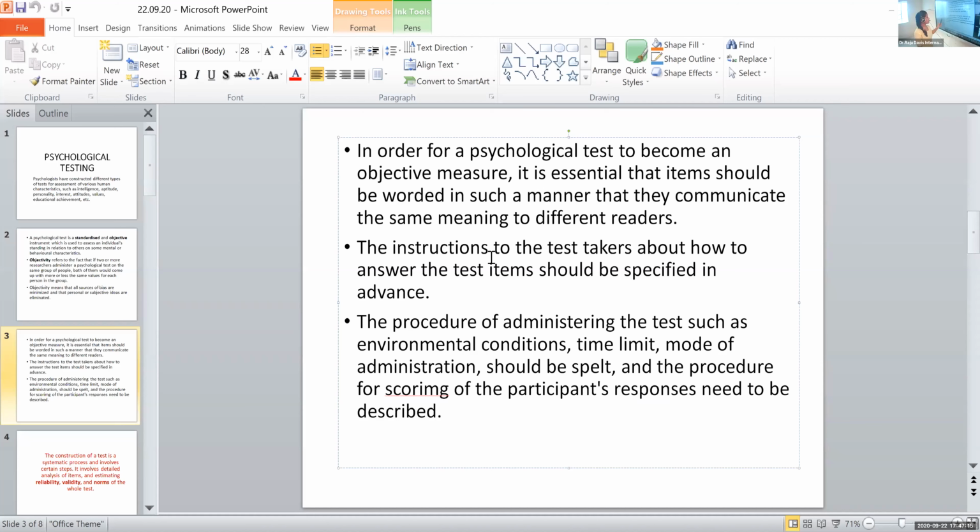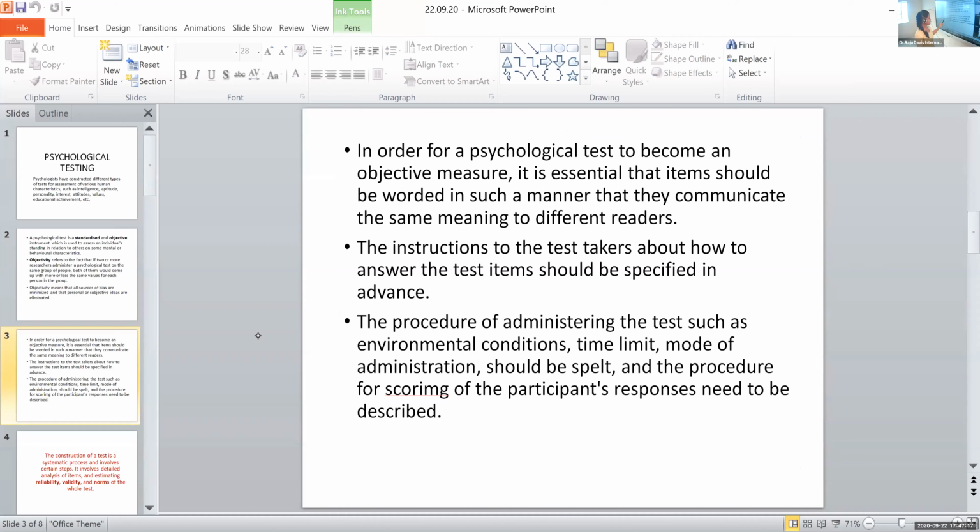Okay. So we were talking about the procedure of administration. The first one we saw the environmental conditions, then we saw the time limit, then we saw the mode of administration. Means is the test to be given to an individual person, only that person, or is it to be tested for a group of people? Is the test to be administered to a group of people at the same time? All those things are also decided.